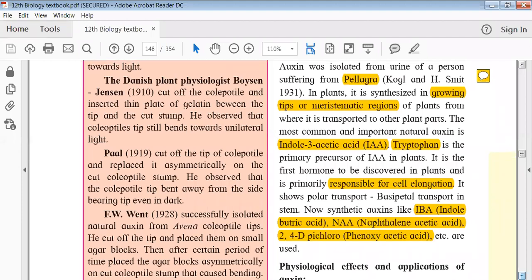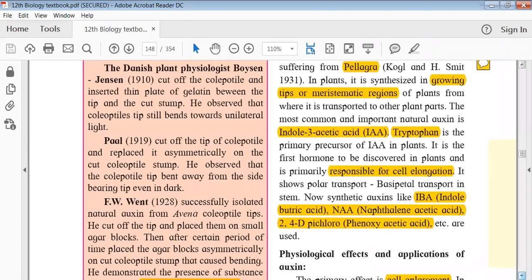Basically the site of synthesis for this hormone is the growing tips or the meristematic regions of a plant. And once produced there, it can be transported to the other parts of the plant. There are multiple types of auxins, but we can say auxins can be natural as well as synthetic, or artificial. All these auxins are synthesized from a particular amino acid called tryptophan, which acts as a precursor. So tryptophan is the primary precursor for this hormone.